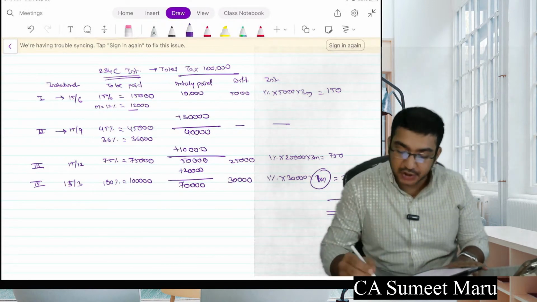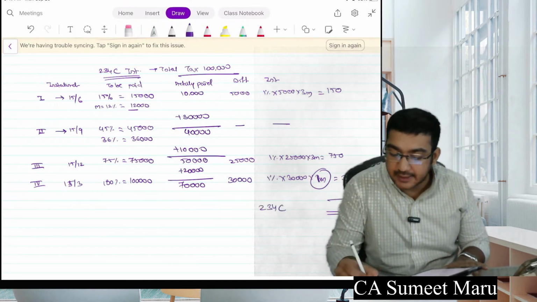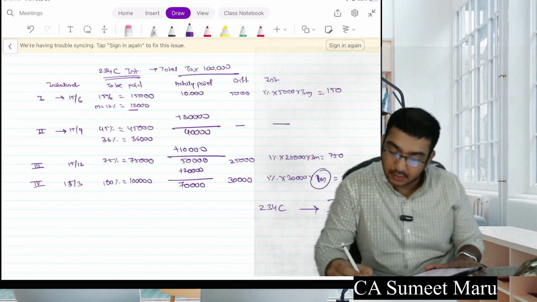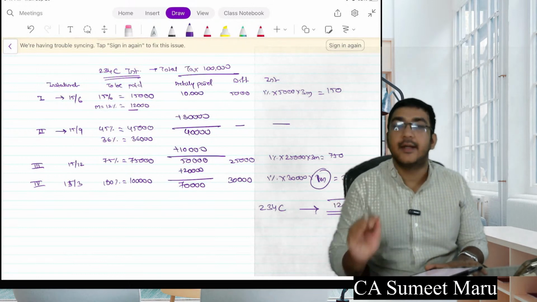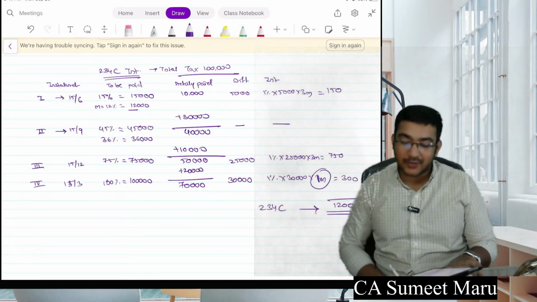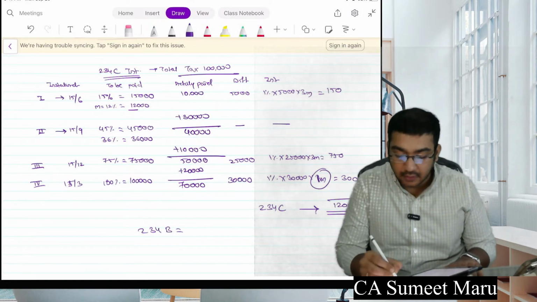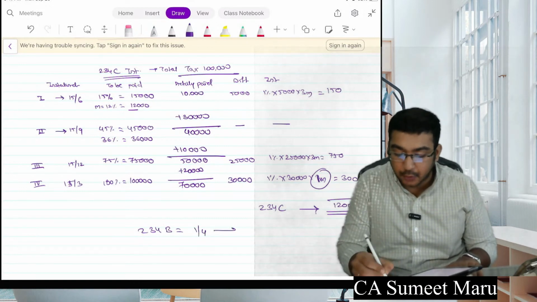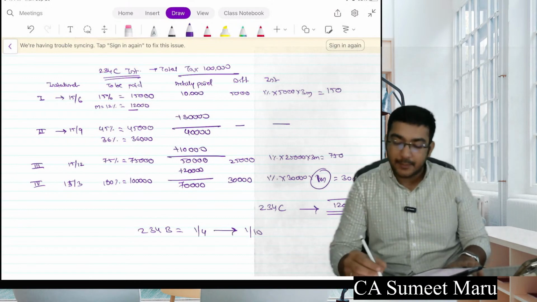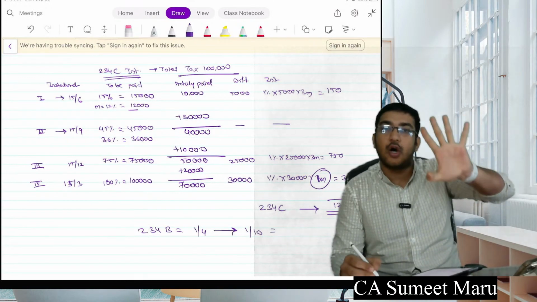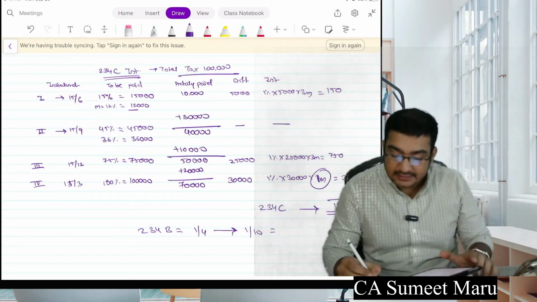So section 234C interest will come to how much, guys? 1200 only. Okay, and section 234B interest would be right from 1st of April up to 1st of October. How many months are there? April, May, June, July, August, September, October. 7 months.